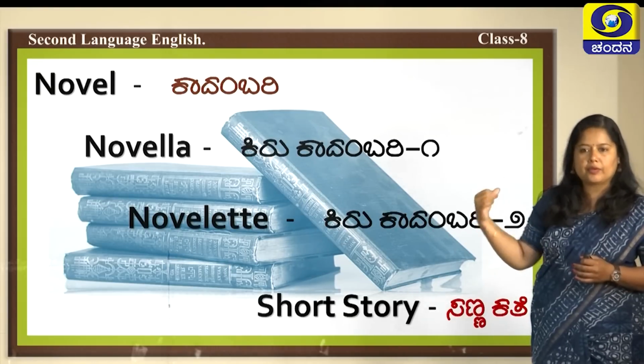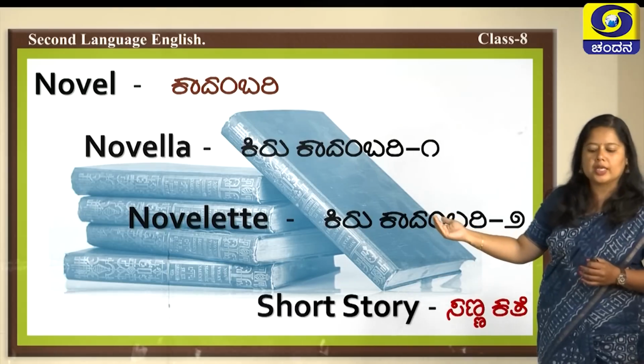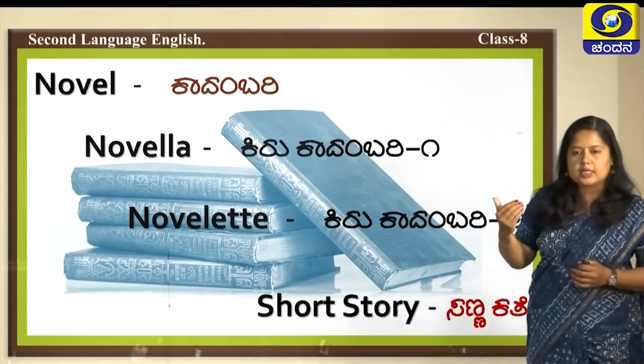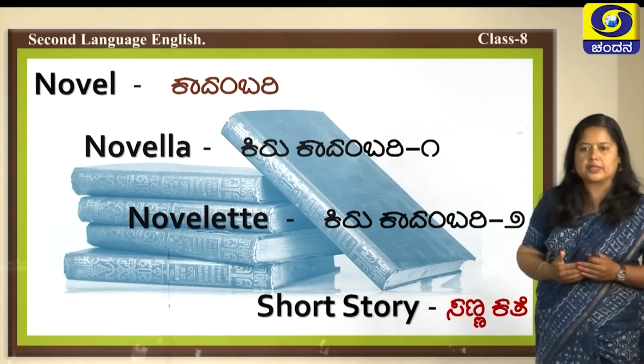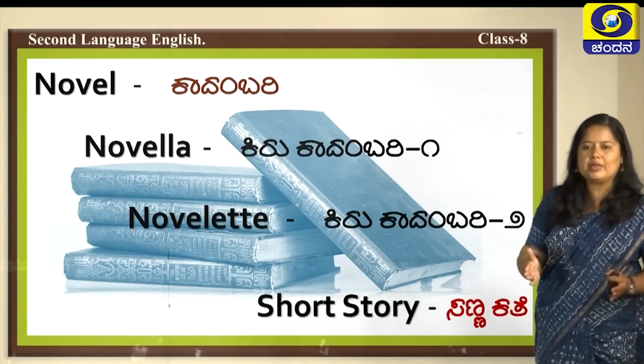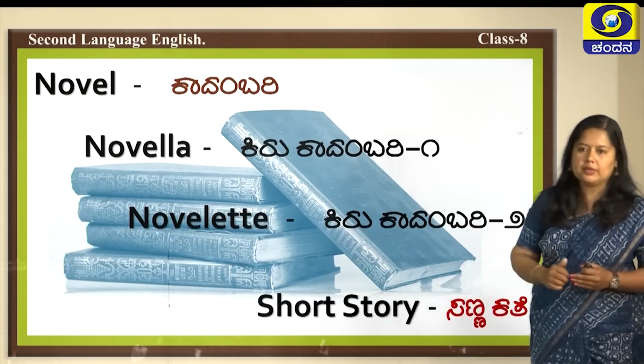Novelette is the one which is shorter than novella but bigger than a short story. It may contain about 8,000 words to 20,000 words in it. So, the usual normal limit of a novelette is 8,000 words to 20,000 words.